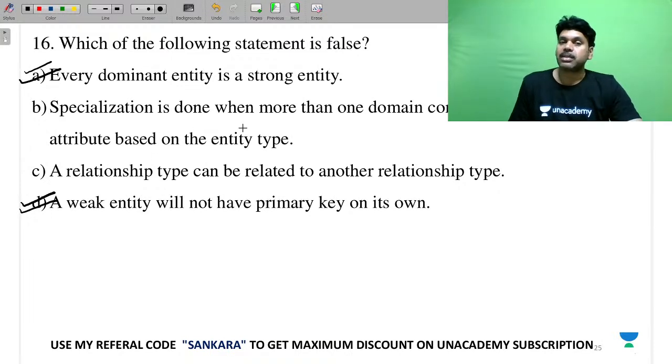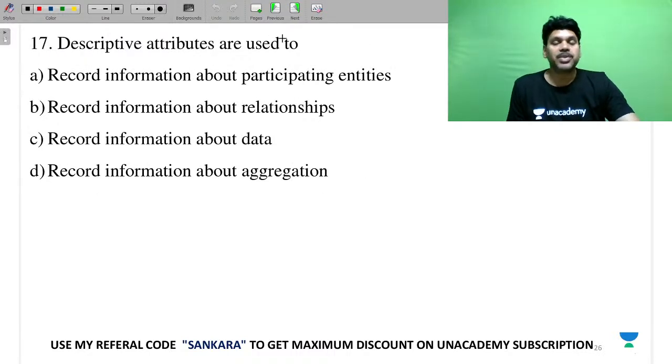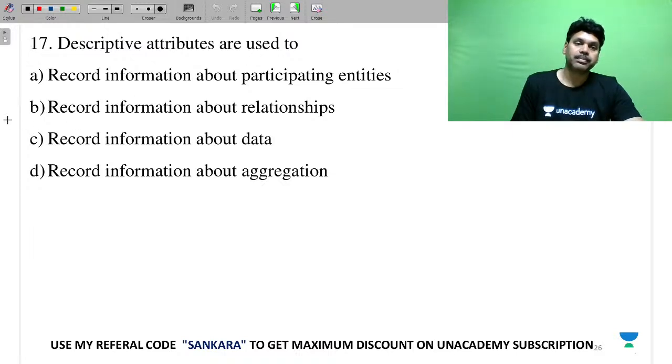And a specialization is done when more than one domain constraint is required on an attribute based on an entity type. Option C, a relationship type can be related to another relationship type. This is wrong. Entity to entity you can have a relationship. So descriptive attributes are nothing but attributes which belong to the given relation, recording information about the relationship. Recording information about data is nothing but about the entity.